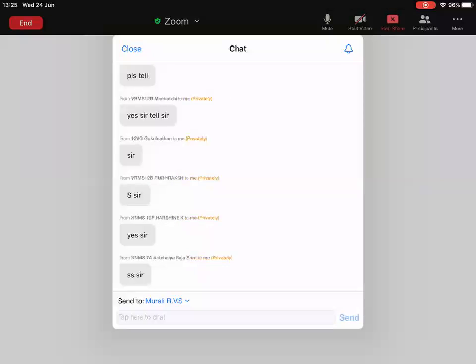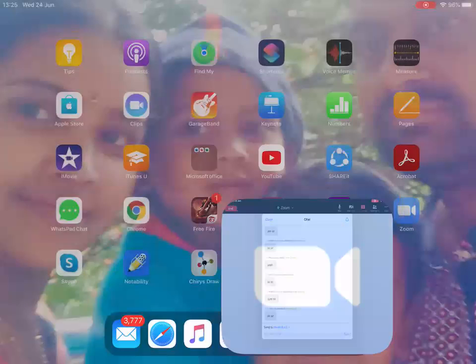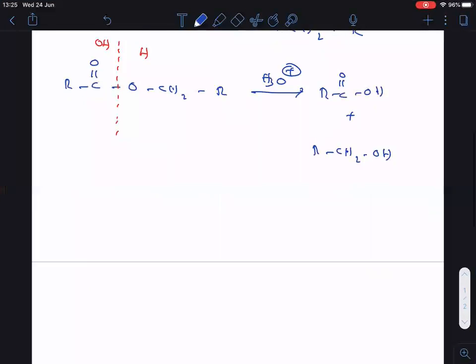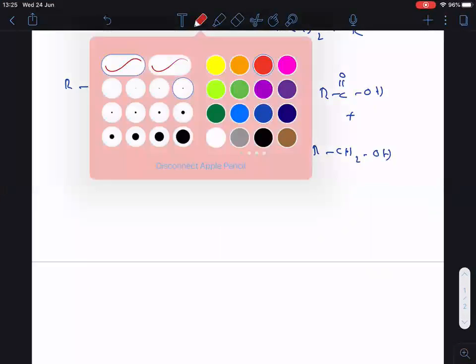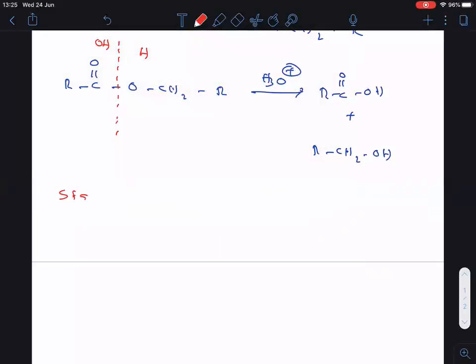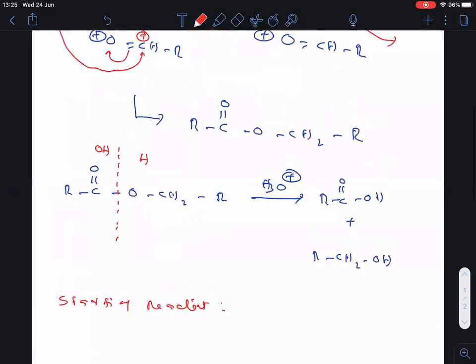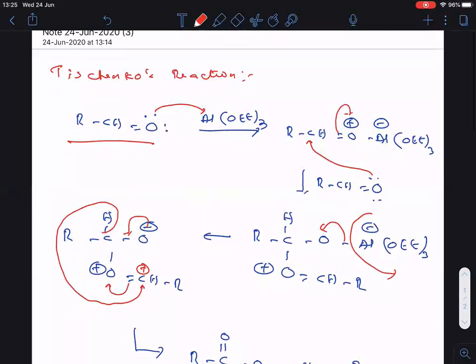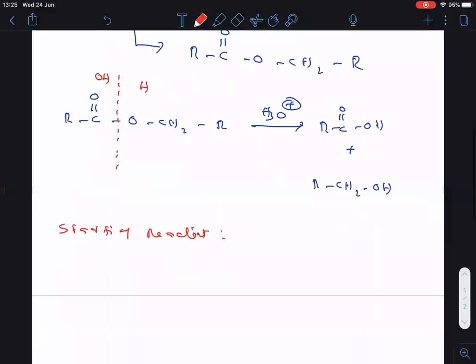Okay, come on. After the trick, again you have to respond to me. Followed? Now, once you see the trick here, let me write the starting reactant I took here. Starting reactant is RCHO.